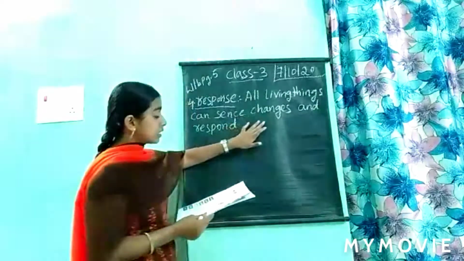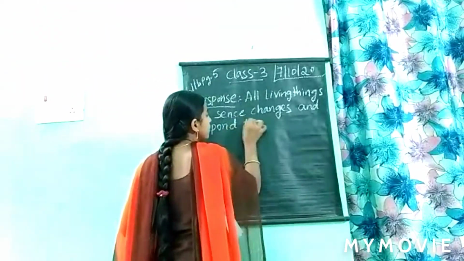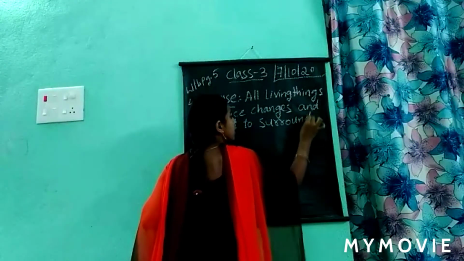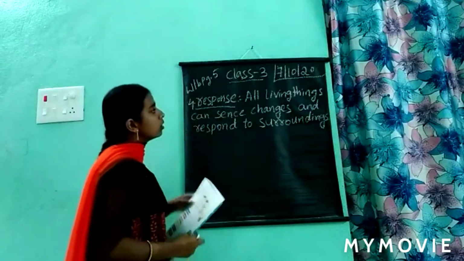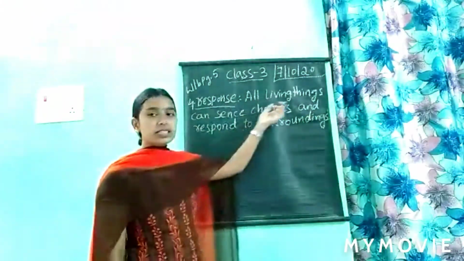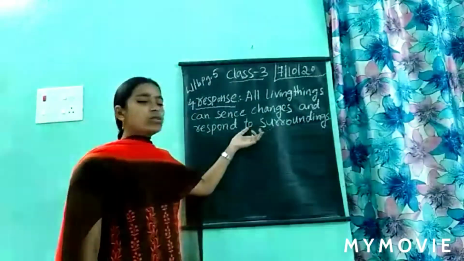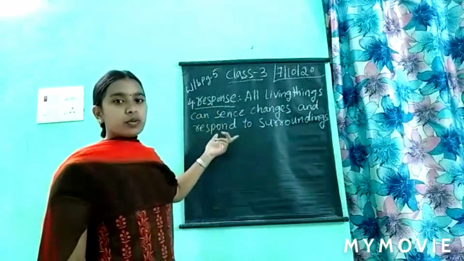All living things can sense changes and respond to surroundings. All the living things will respond to everything in the surroundings. Yes or no? All living things can sense changes and respond to surroundings. So this is about response. This is the definition of the characteristic of response. Okay.